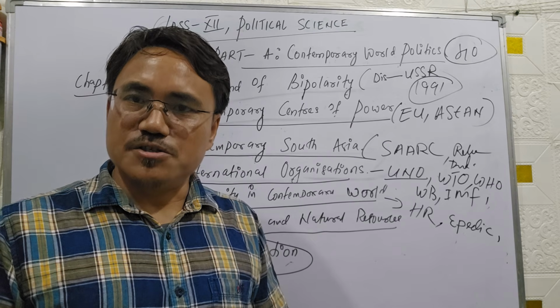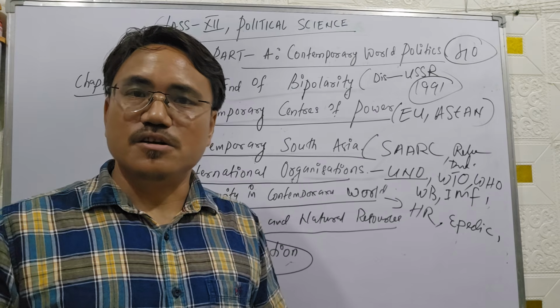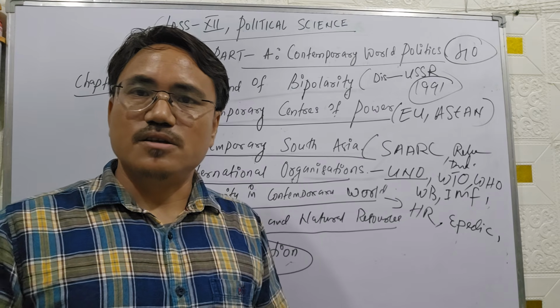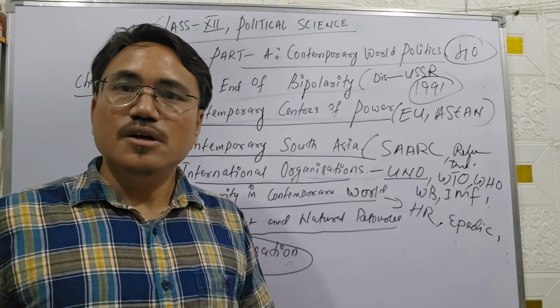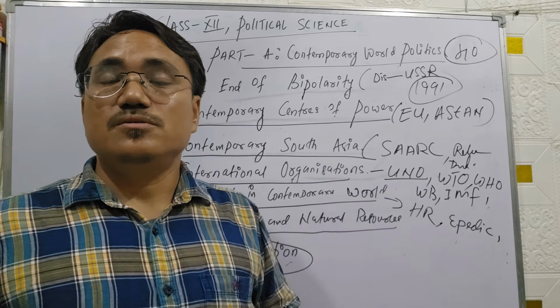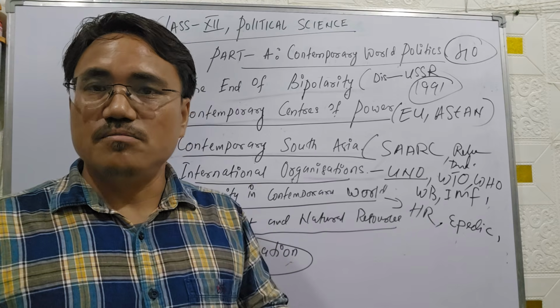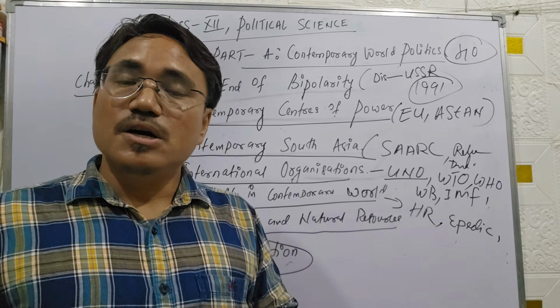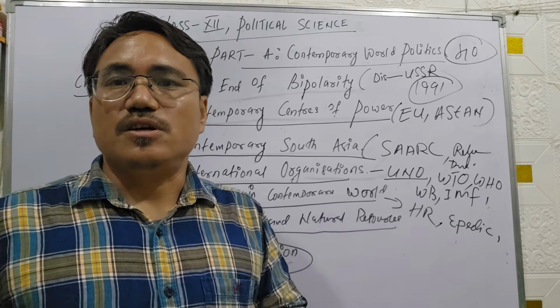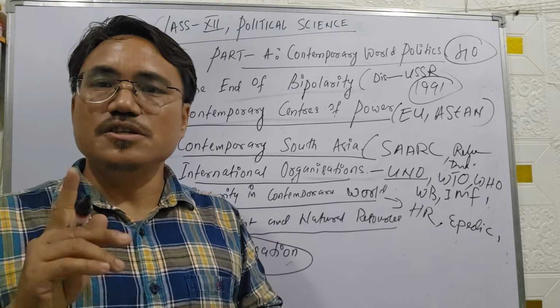Human rights violations, how human rights are being violated, and the role of human rights commissions, the United Nations Human Rights Commission. These are the important issues, so you have to update yourself. Political science is a very dynamic subject, and that is very important.